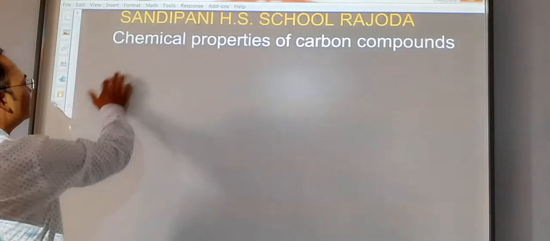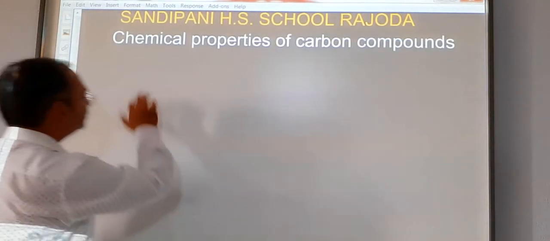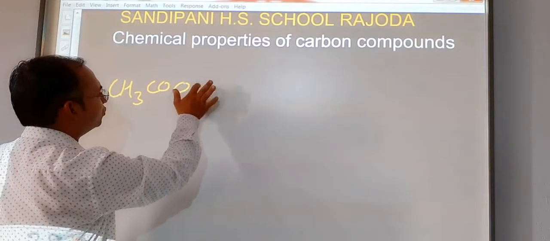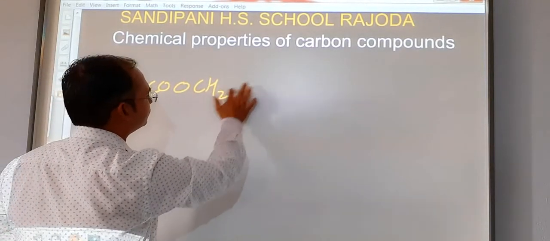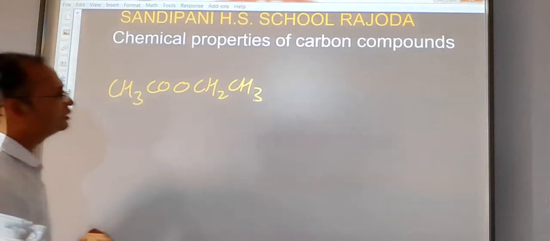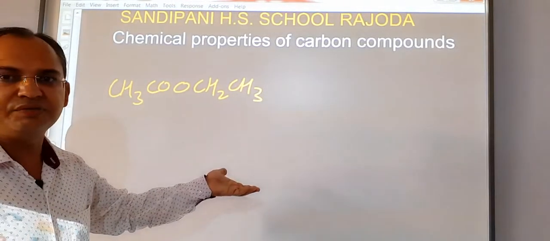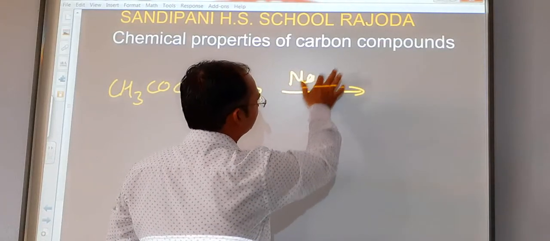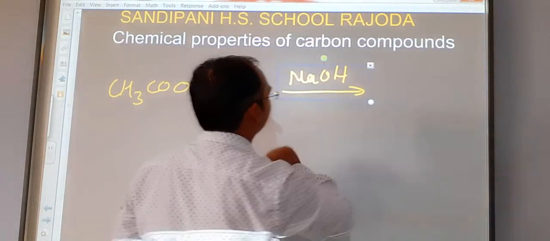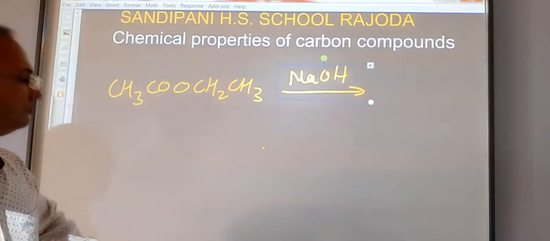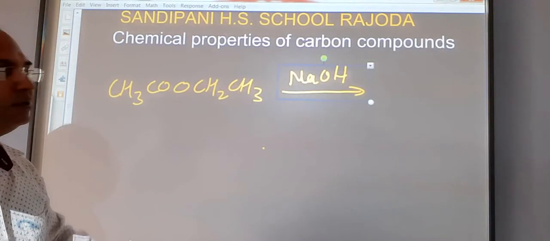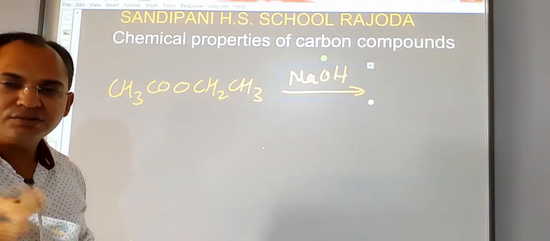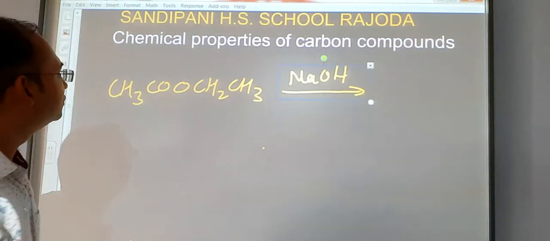Here we see that CH3COOCH2CH3 was the ester which was formed in our previous reaction. If we treat it with NaOH, sodium hydroxide, then again alcohol will form and sodium salt of fatty acid will also form.